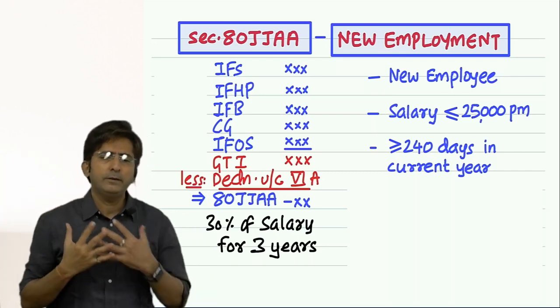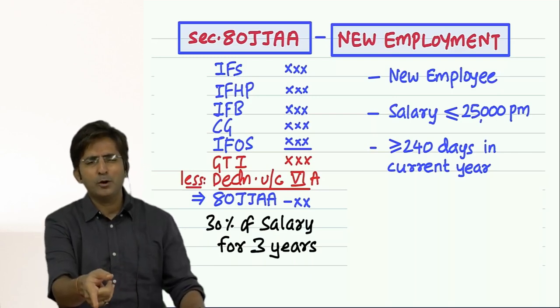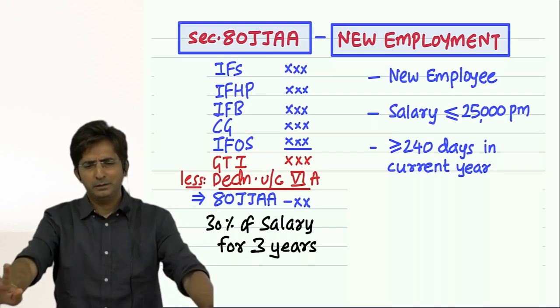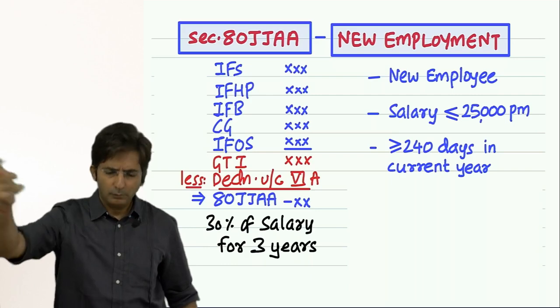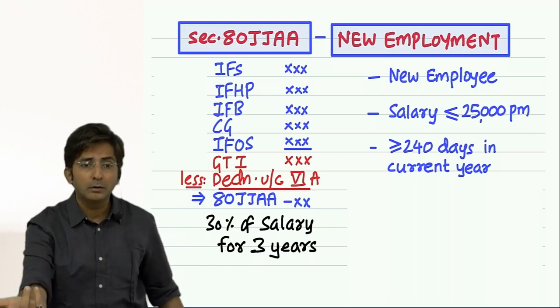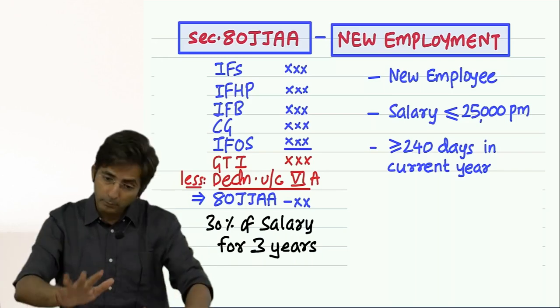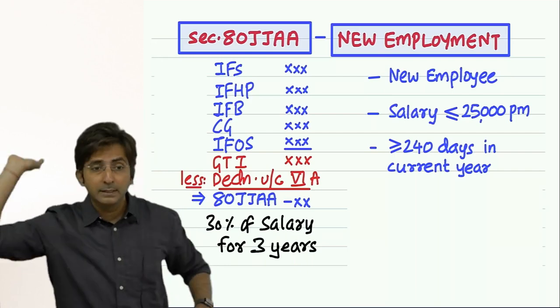We are thankful and we are grateful. But since you are employed at the end of the year, this year not possible. You take deduction next year. We will reward you for the good work. Which good work? Help in reducing the unemployment. We will reward you, but you will get the deduction in next year.